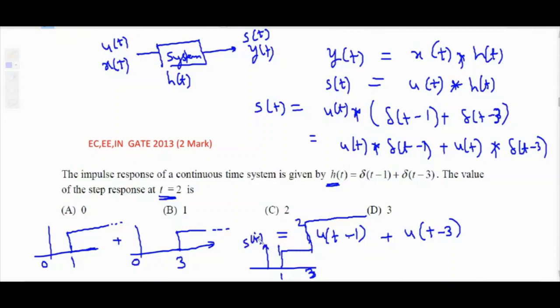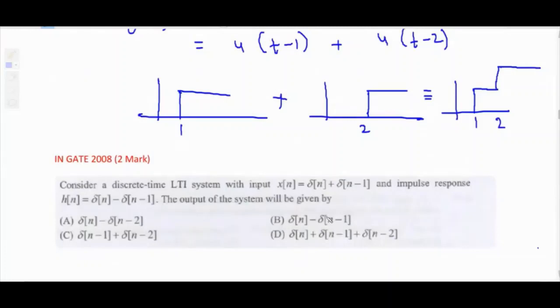They have asked what is the value of step response at t equal to 2. So value of the step response is 1. Correct answer is option B. I hope you also got this answer, same answer, option B. Same question, like value of the step response at t equal to 4. So your answer is at 4, the value is 2. Okay.